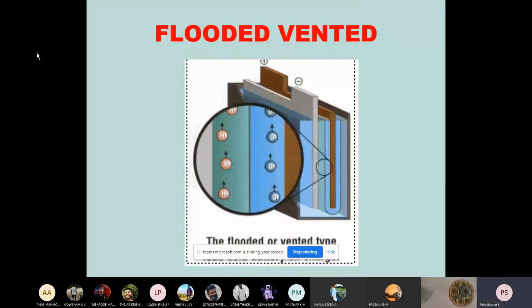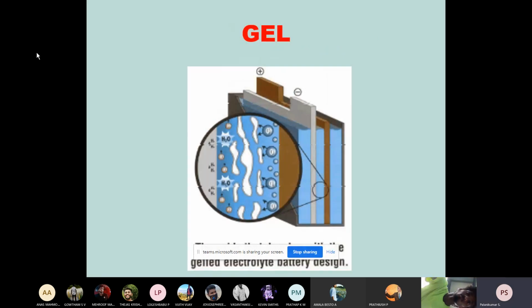So this is how flooded vented batteries work. Now, what is happening inside when the battery is charged? This is a gel type. Unlike a liquid electrolyte, it is a gelled one, which will facilitate proper discharging.